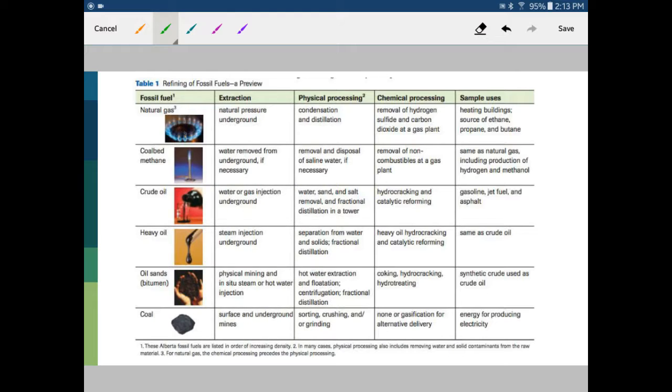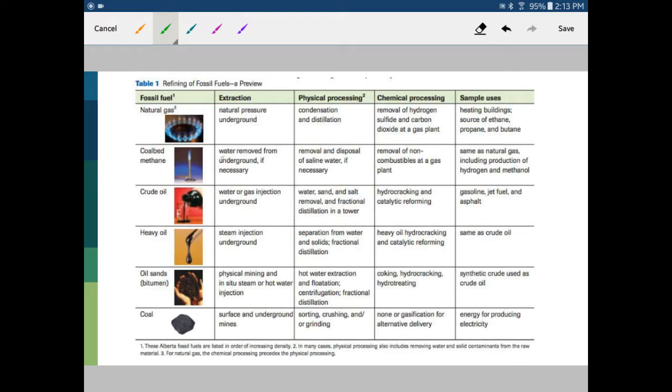If we start with natural gas, it is generally extracted from pressure underground. We use that for heating homes, sometimes fueling vehicles, things like that. Okay, we have coal bed methane. Often coal bed methane is a more complicated method of extracting methane.